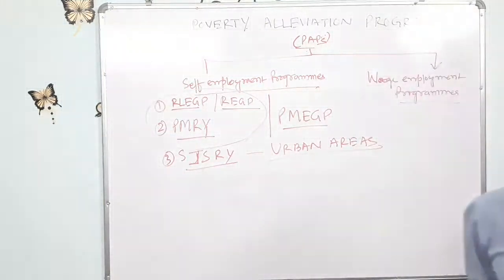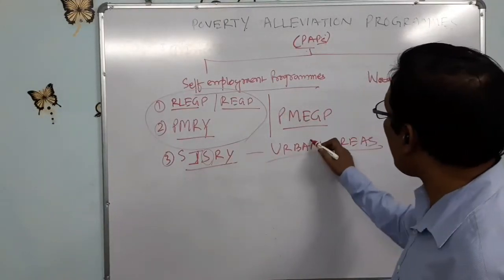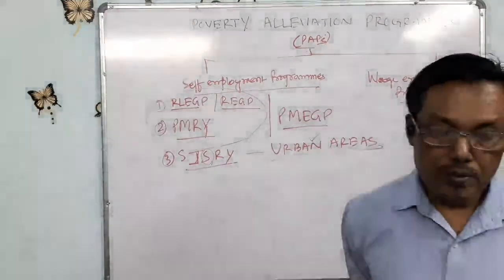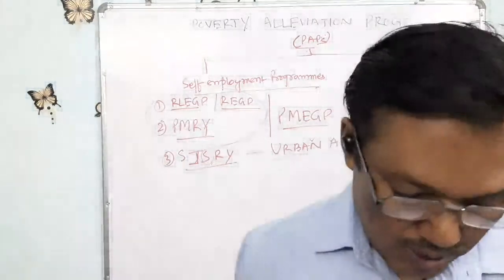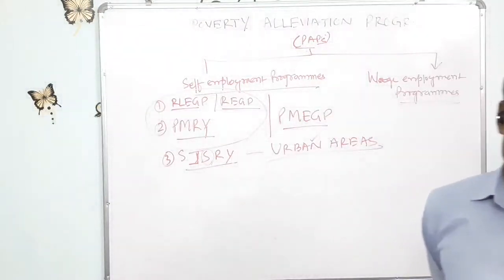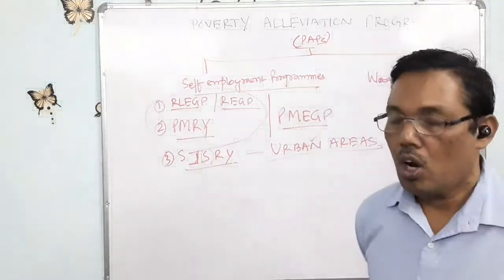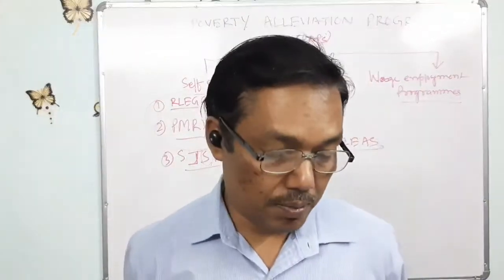Swarna Jayanti Shahari Rojagar Yojana. Shahari here means urban areas. So this program seeks to provide gainful employment by encouraging the setting up of self-employment ventures or the provision of wage employment.